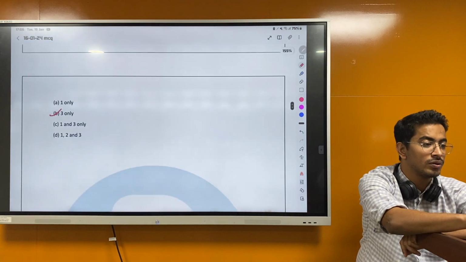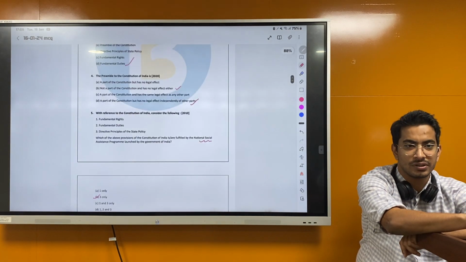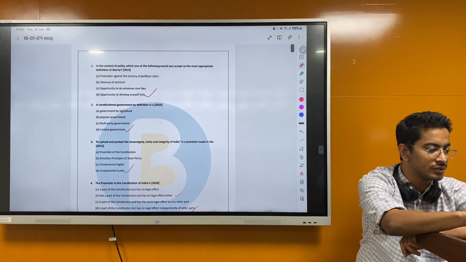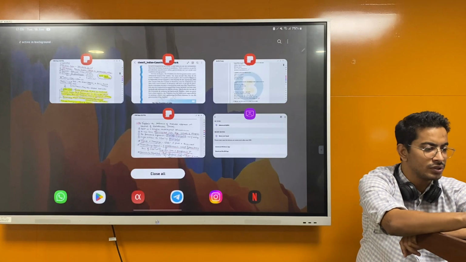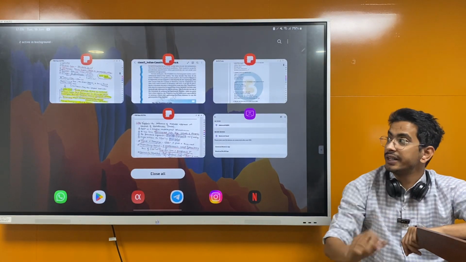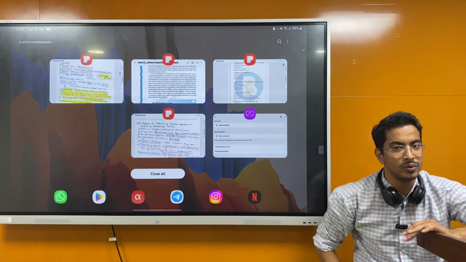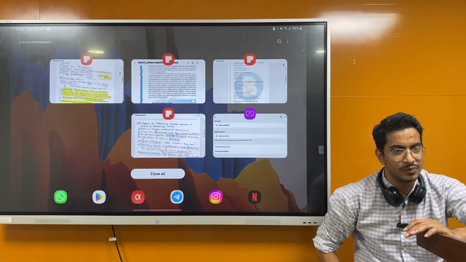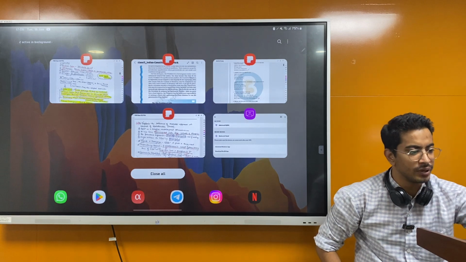So these were asked in previous year UPSC questions. These were prelims questions, okay? Was it difficult? A little bit? Because we are just reading NCERT right now. Once we do Lakshmikant, the higher advanced books, then we'll have more clarity, okay?